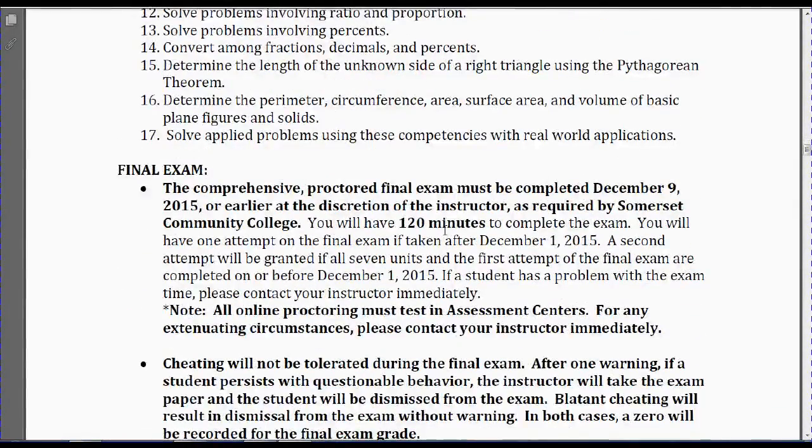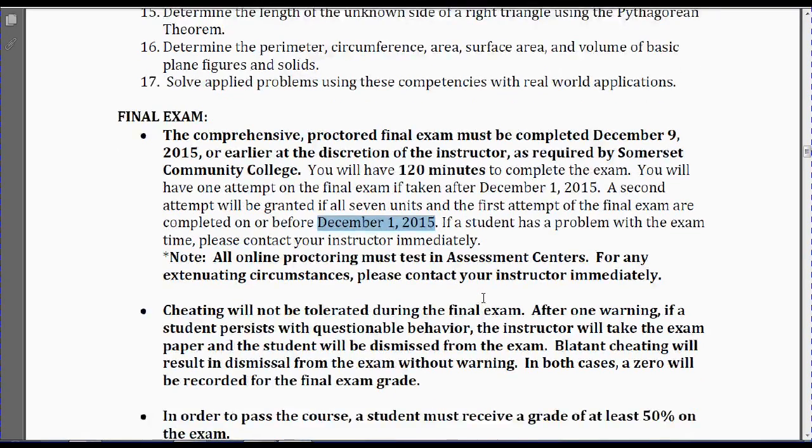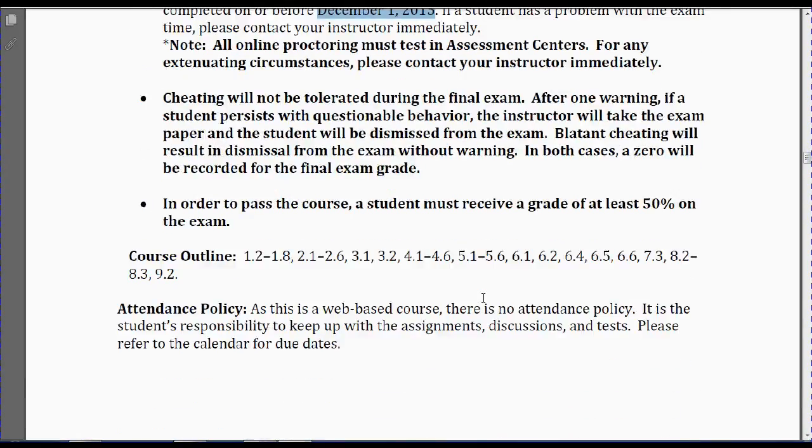Once again, you can read this for yourself. December the 9th is the last day to take the comprehensive proctored final exam. You can take it earlier if you want to. In fact, if you finish all units, which is required to happen before you can take the final exam, and complete the final exam on or before December the 1st, 2015, I'll give you a second chance with the highest grade recorded. So just keep that in mind. Important date.